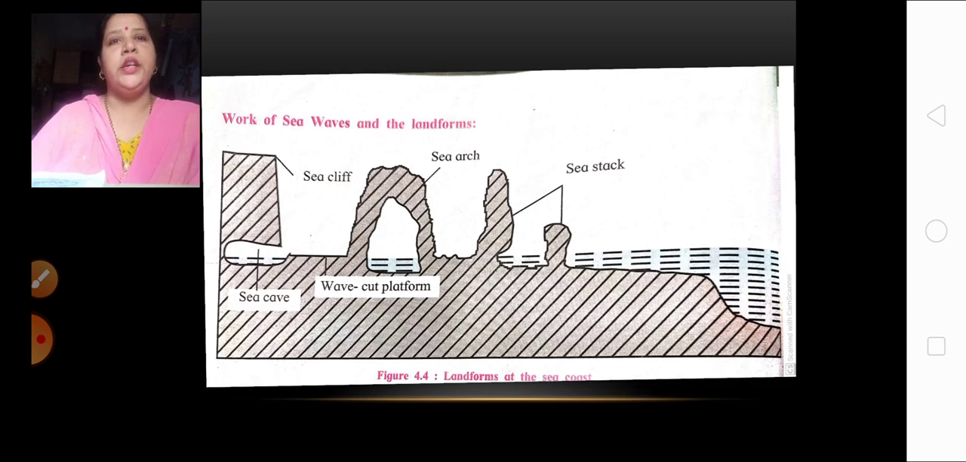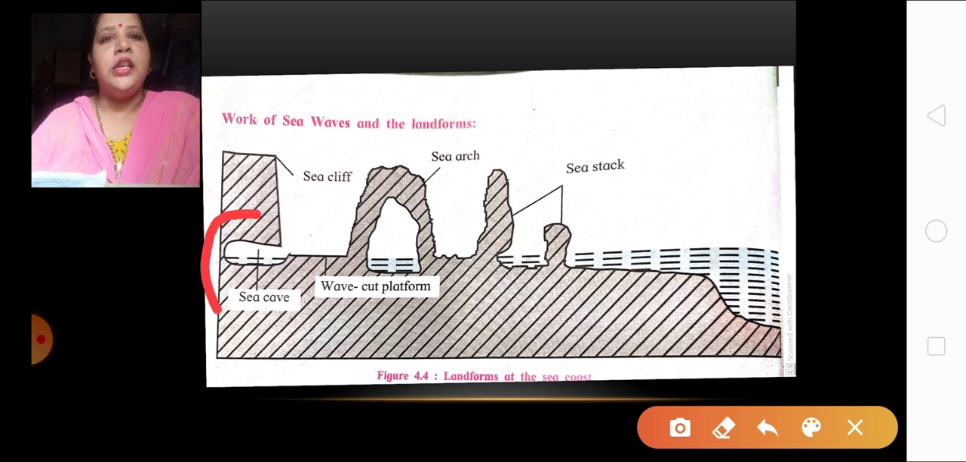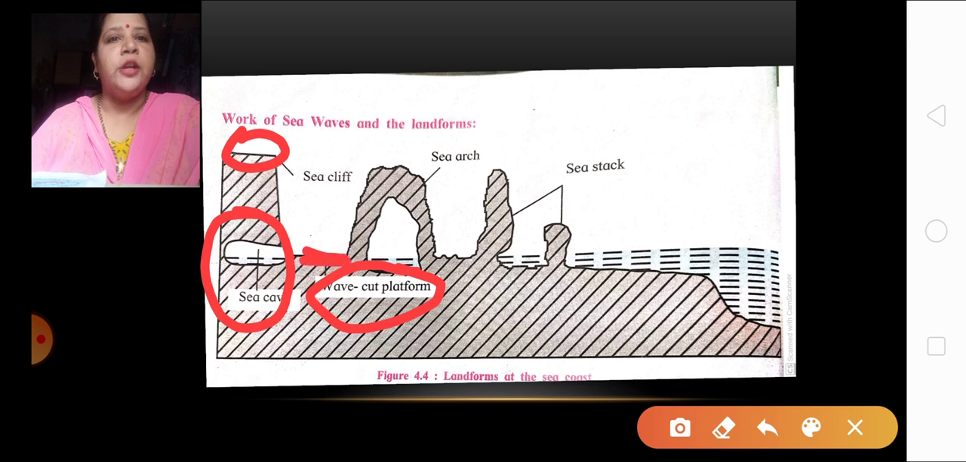You can see over here in this picture the work of the sea waves. Because of the sea waves, what is happening over here? You can see that a sea cave is formed over here. Then a sea cliff we can see over here. Then a wave cut platform is formed. Okay, this is your wave cut platform. Then this is your sea arch and this is your sea stack. So these are the various landforms formed because of the sea waves.